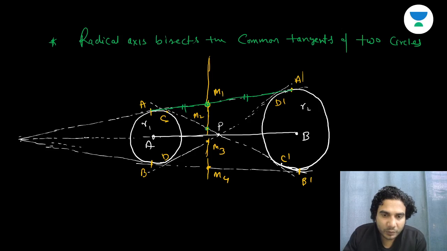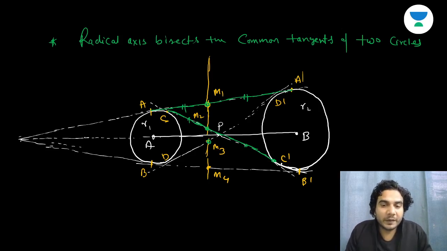Similarly, this is M2. From M2, if you draw the tangents, then MA2, MC1 and MC dash will be of equal length. That is the definition, right? So these two must be equal. From any point on the radical axis, if you draw the tangents, they will be of equal length. By that logic, you can say that these direct or transverse common tangents will be bisected by the radical axis. So I hope this point is clear to everyone. Same for M3 and M4.